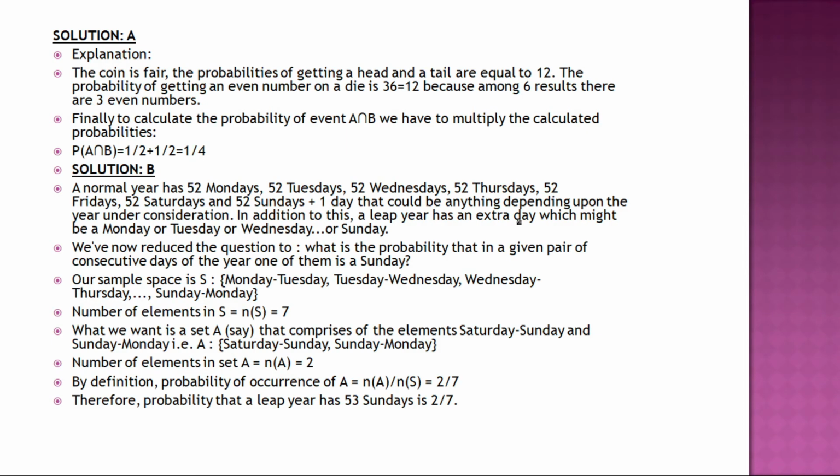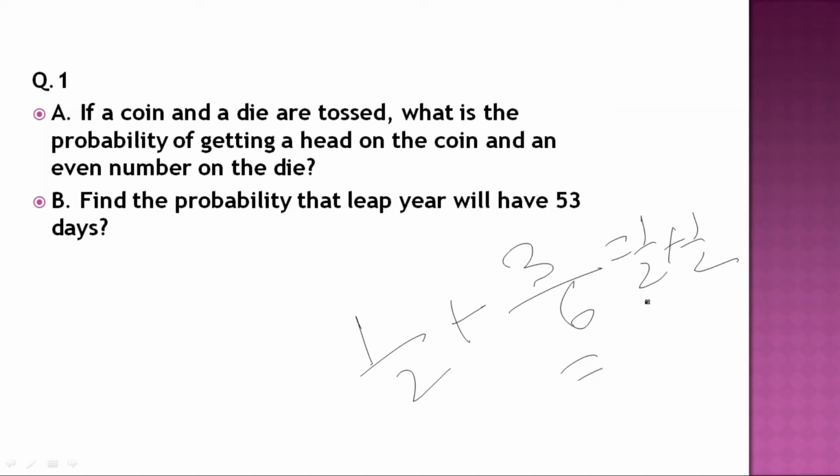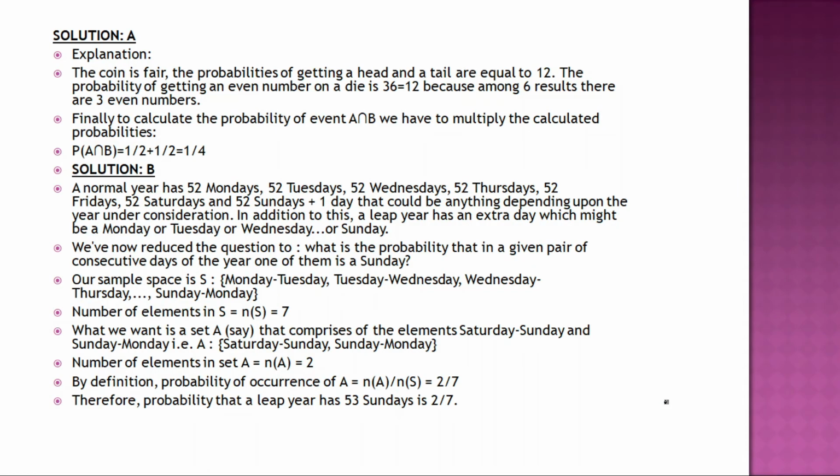Very simple. The question is: if a coin and a die are tossed, what is the probability of getting a head on the coin and an even number on the die? Getting a head is 1 by 2. And an even number on a die is again 1 by 2, because you can have 3 even numbers out of 6 outcomes, which is 1 by 2. Multiplied, you get the answer 1 by 4.